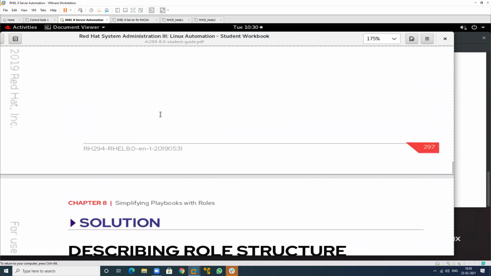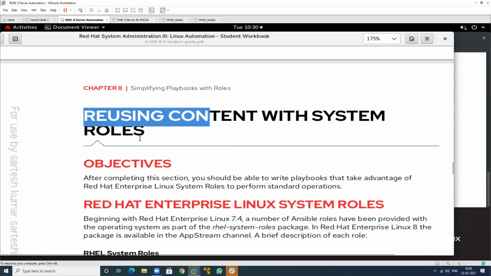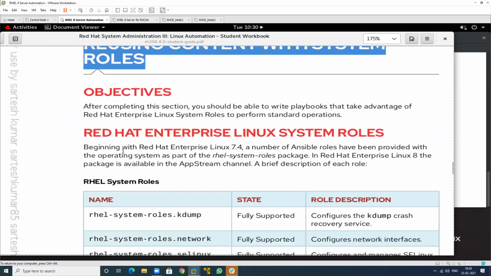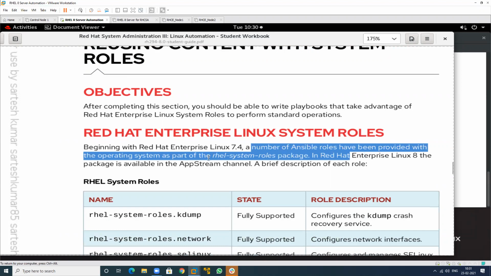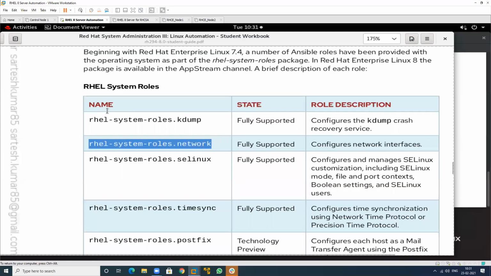See, reusing content with system roles. We have some predefined role structures also. Beginning with RHEL 7.4, a number of Ansible roles have been provided with the operating system as a part of it. So this is a part of the OS also. We have some role structures that are defined in the OS, related to kdump, network, SELinux. Suppose we have some task related to SELinux, so we can use this particular role structure.